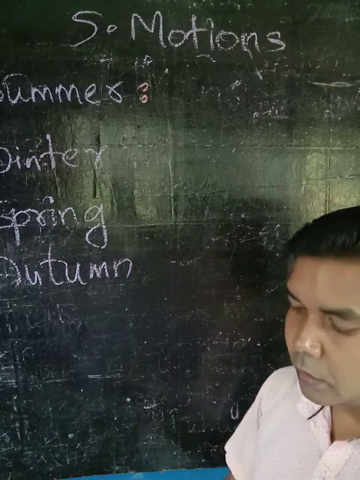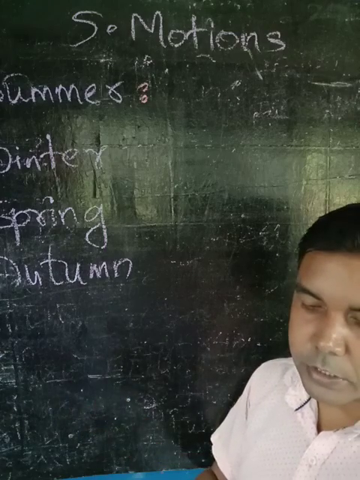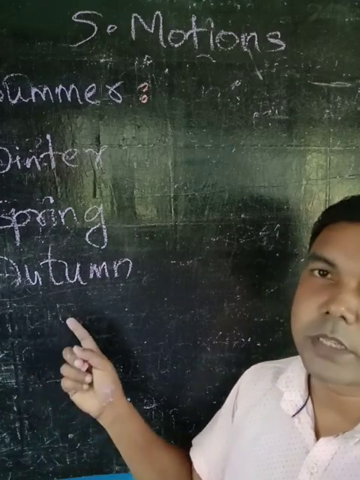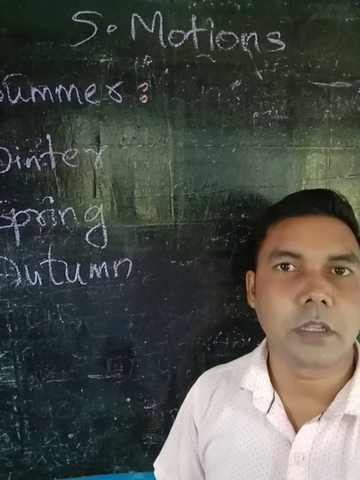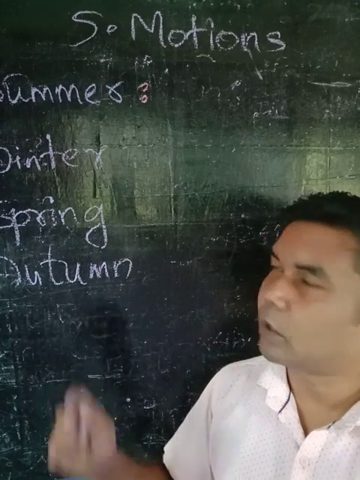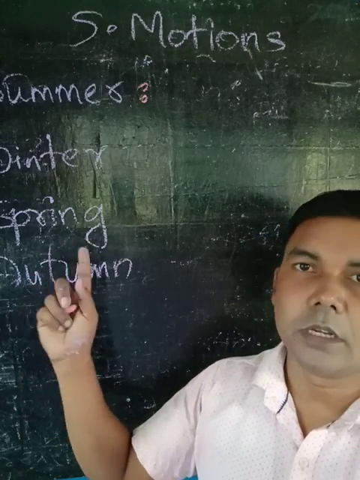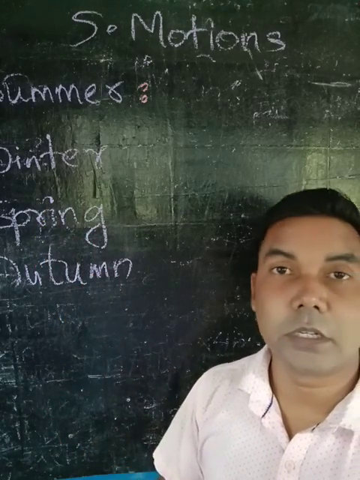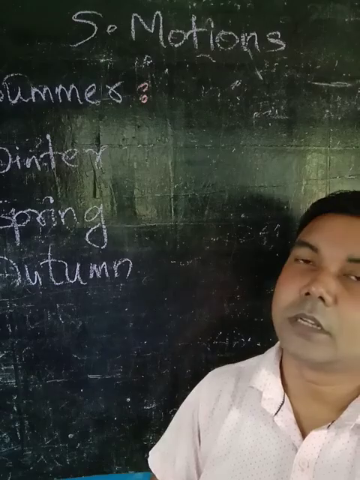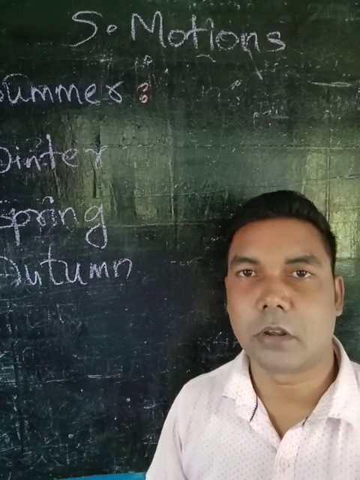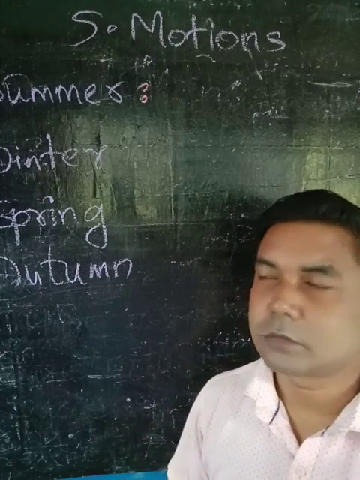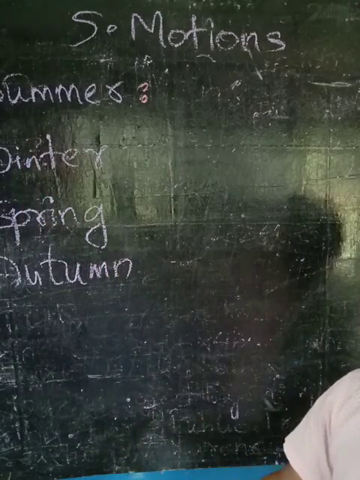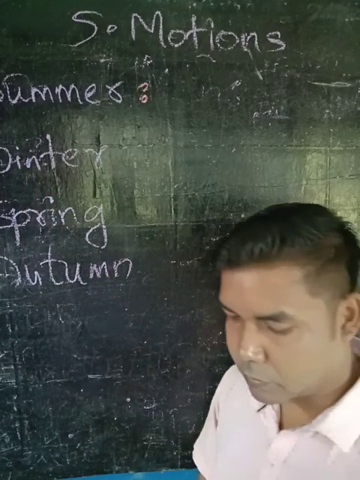Understood? In autumn, the night falls early and the temperature starts becoming cool. Days are short and the nights are longer in autumn. In spring, days are longer. In winter, days are shorter and nights are longer. In summer, days are longer and nights are shorter. These are the effects of the revolution.